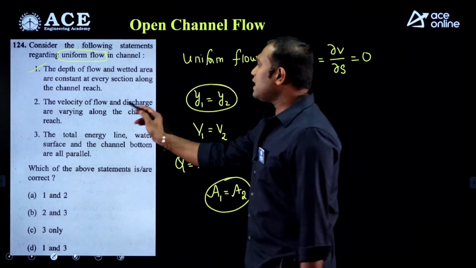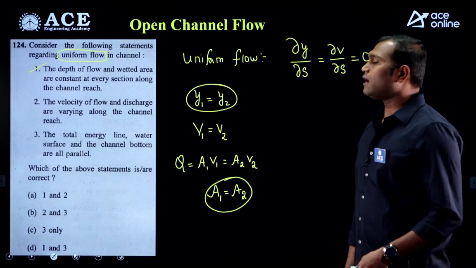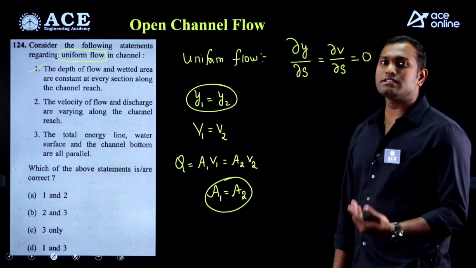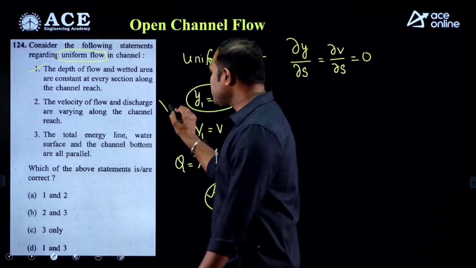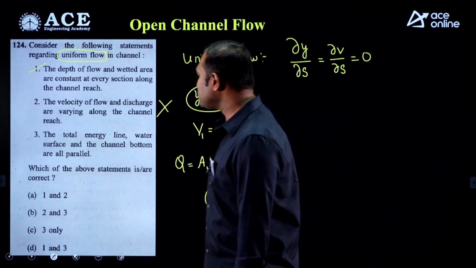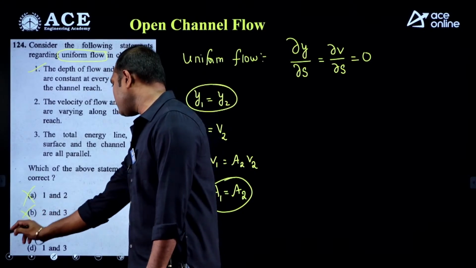Next, the velocity of flow and discharge are varying along the channel. If the velocity and discharge change, they are not uniform, they are non-uniform. So statement number 2 is incorrect. So now eliminate statement number 2. If you see, eliminate option A and option B.